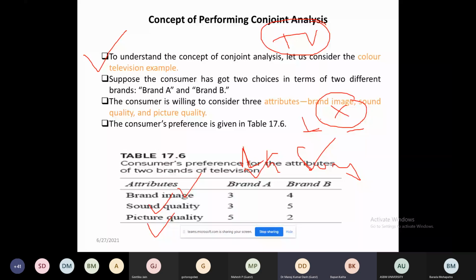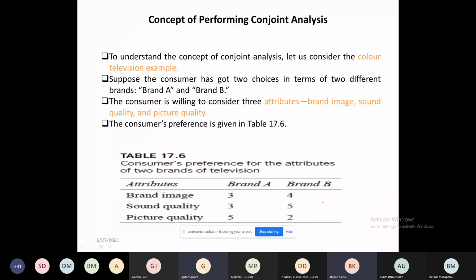In case of LG they have three brand parameters. In case of Sony they have four. In the sound quality LG has three parameters and Sony has five. For picture quality LG has five parameters, while brand B has two. Is it clear now? What is the question now for a marketing manager? Which one is better? Which brand? What is the main problem of the marketing manager, research scholar or researcher?